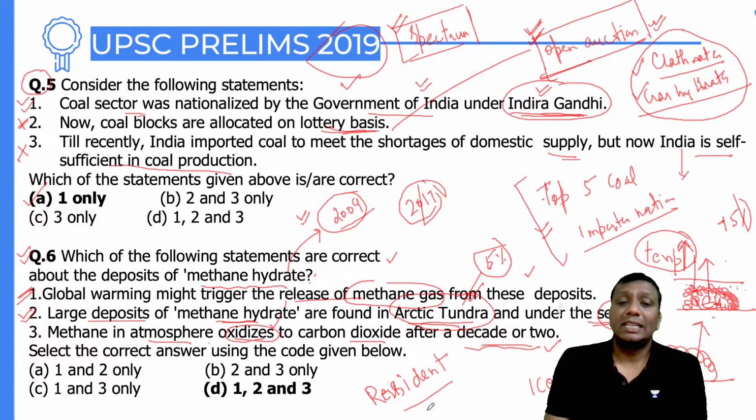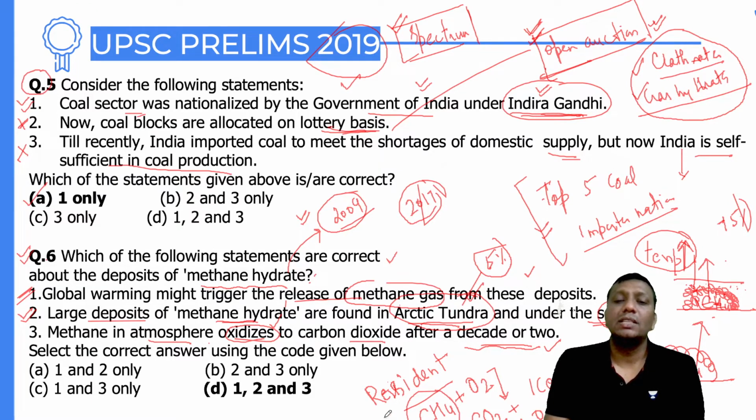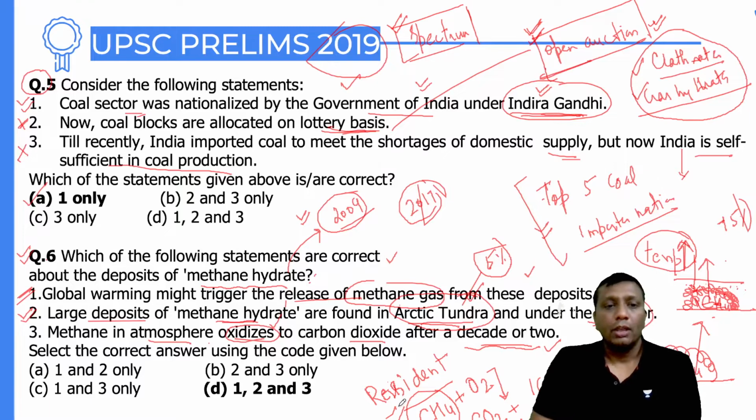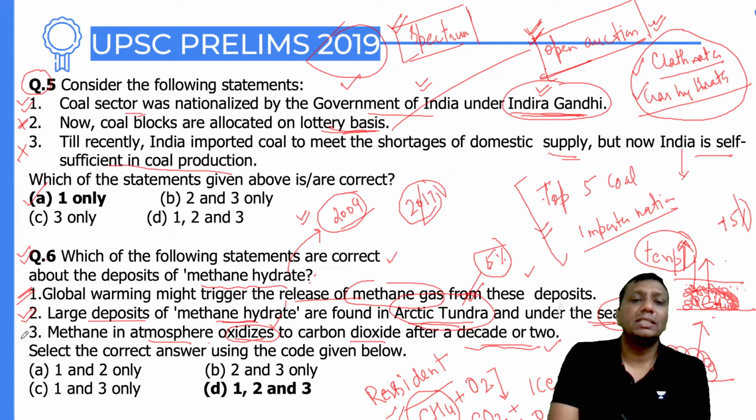So methane is coming into the atmosphere because of many reasons. When the methane oxidizes, meaning it reacts in the presence of oxygen, it forms CO2, and it forms what? It forms water. But see, this breakdown will take so much time, at least 10 to 20 years. And that's why for 20 years, this methane will remain suspended in the atmosphere, and this methane is responsible for creating global warming. So ultimately, guys, the third statement is also right.